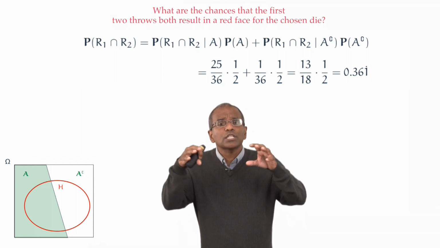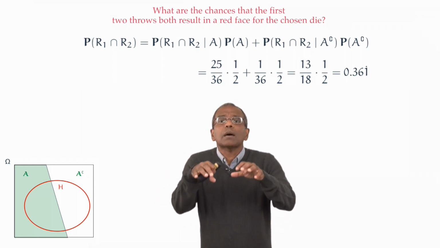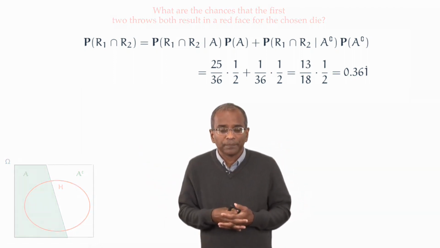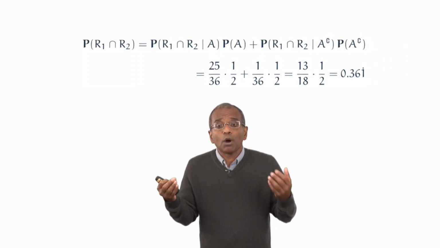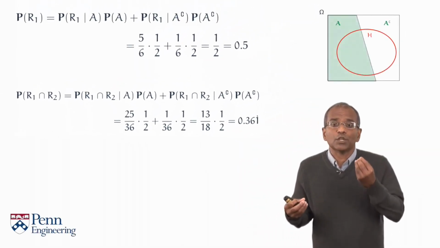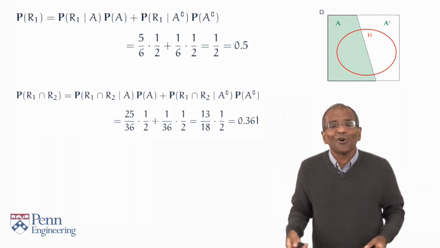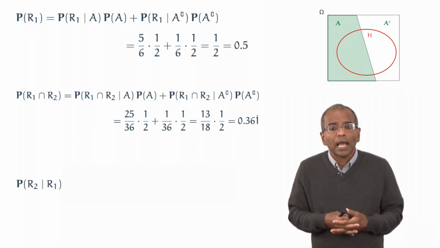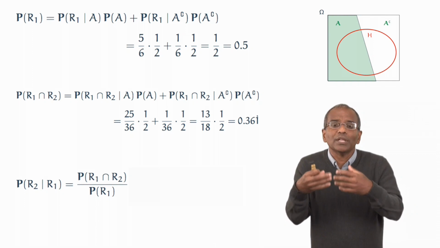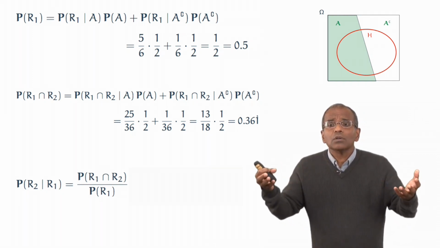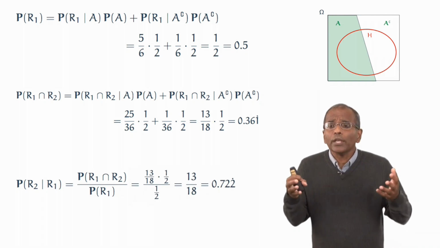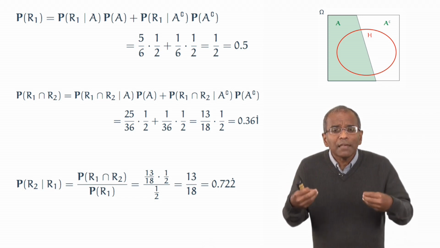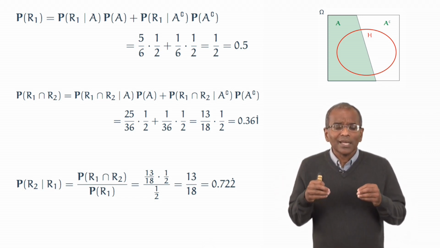And this points again to the salutary value of setting up the sample space carefully, setting up the events carefully, setting up the probability measure carefully. We now have two probabilities, the probability for R1 and the probability for the intersection of R1 and R2, and we're all primed for a conditional probability. Write down the definition of conditional probability as the proportional chance of R2 in R1. Write down what we observed, work our way through, and we find the chance of a second red, given that the first throw resulted in a red, is quite alarmingly large.